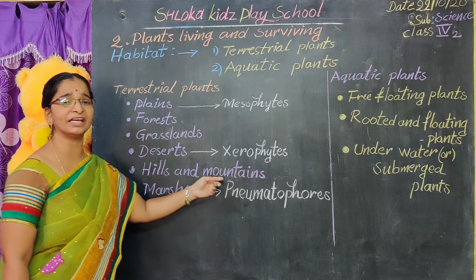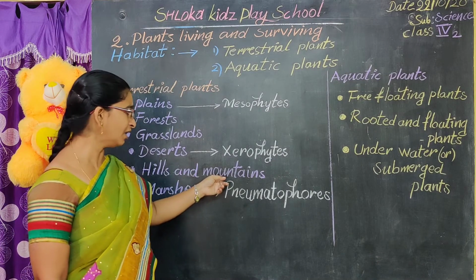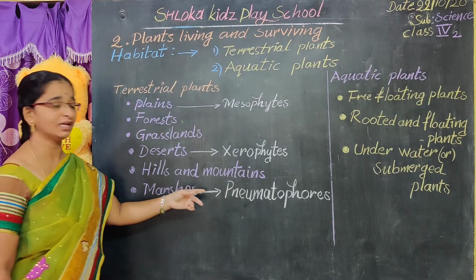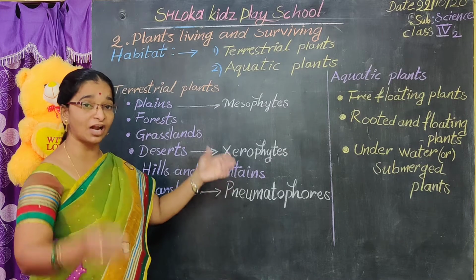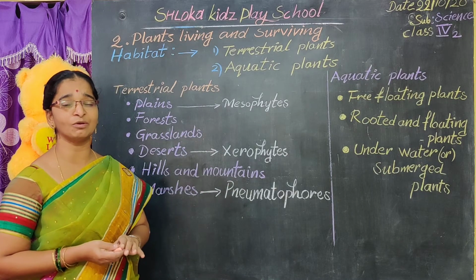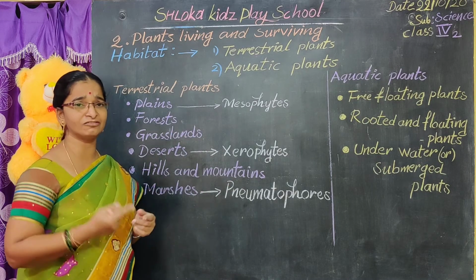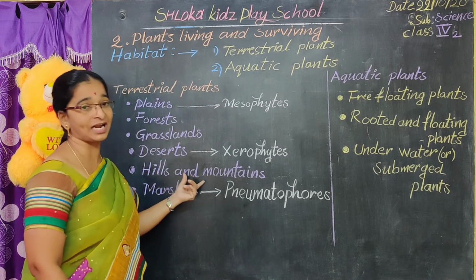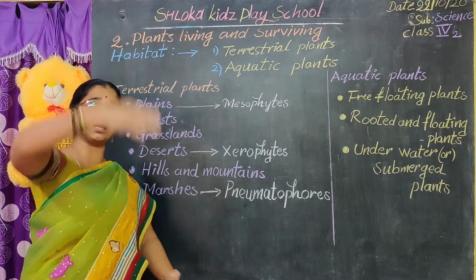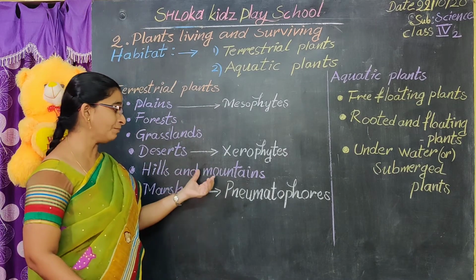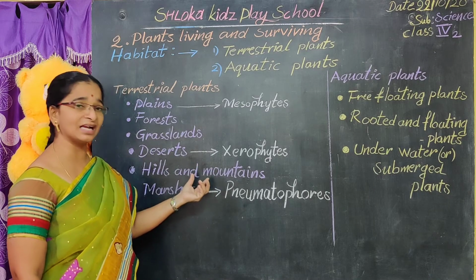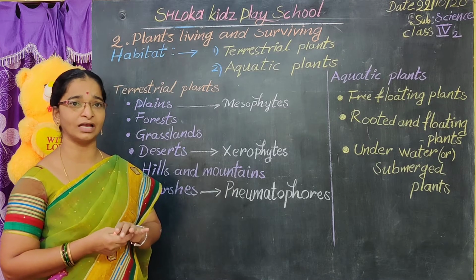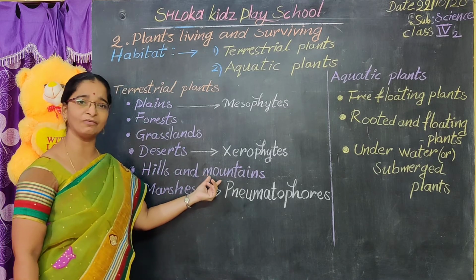In the hills and mountains, there is very heavy rainfall. The leaves are long and needle-like in shape, and they have a long trunk. Due to the long trunk, అంటే ఏంటిది, stem చాలా పొడుగ్గా సన్నగా పొడుగ్గా ఉంటుంది అన్నమాట. Due to this long trunk and strong wings, they can stand straight and cannot be harmed easily.